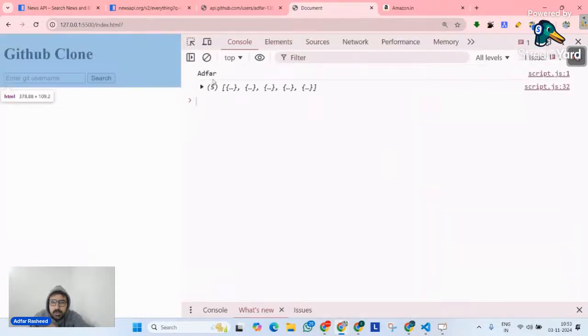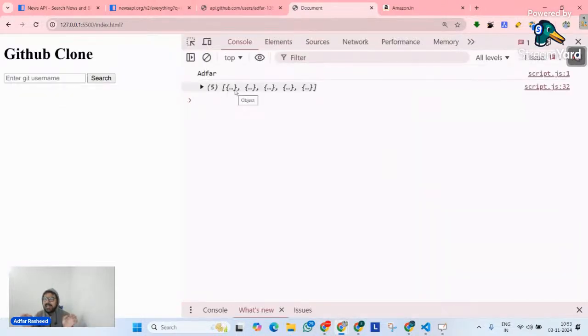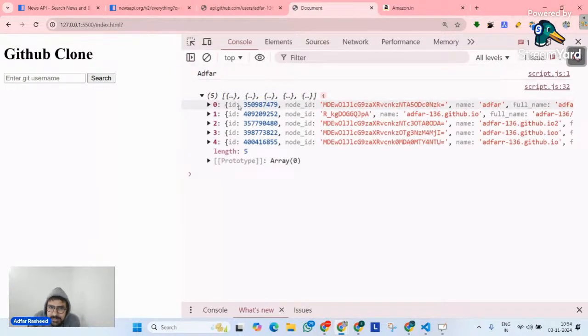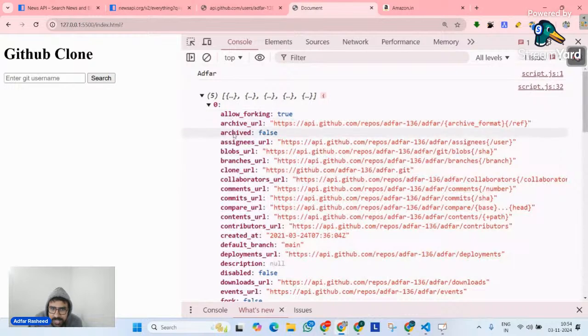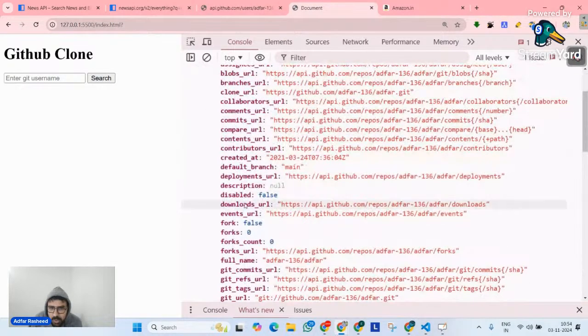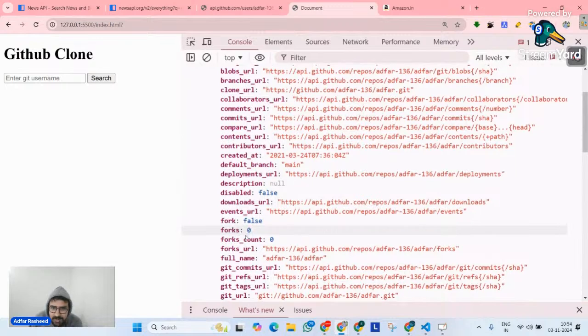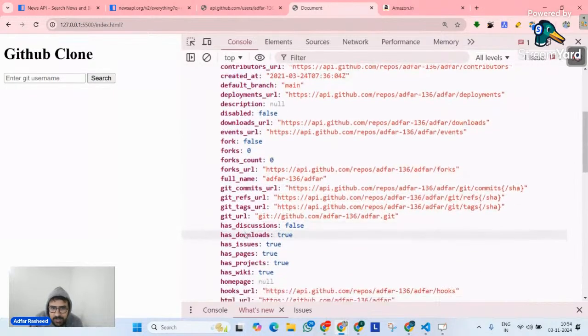So if I go in the console, we can get an array of 5 repositories. If I try to open it, we can clearly see at the 0th index, we have archive URL, we have downloads URL, how many forks we have, the full name of this repo. We have a lot of things.